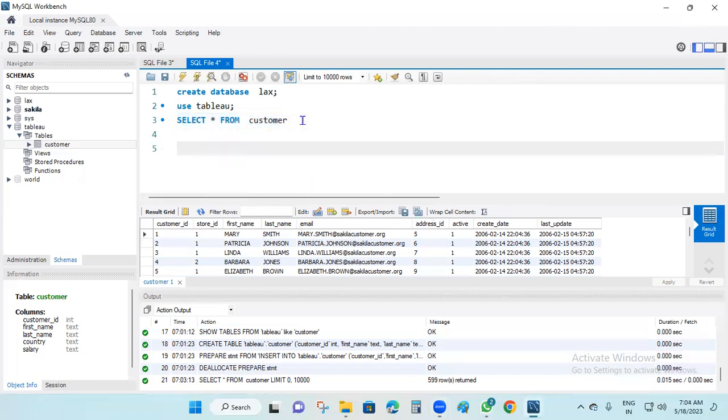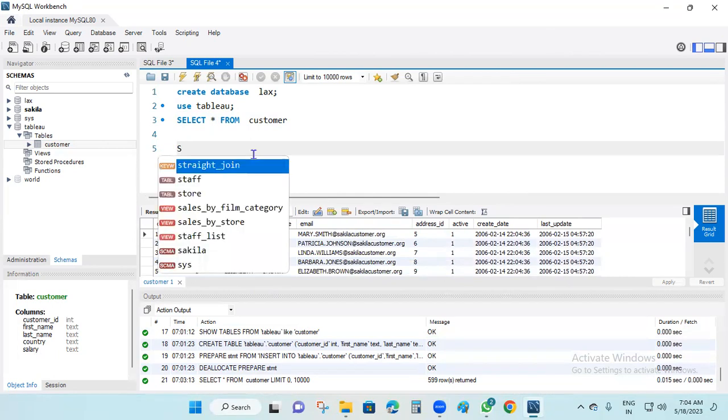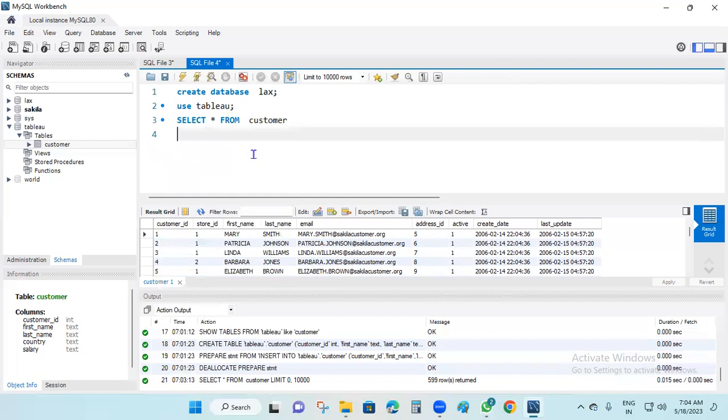Now I want to display the first name and last name here. Check it out. Now I'm going to write the query. Or you can just copy paste here. Simply copy paste. Now I've removed the star.